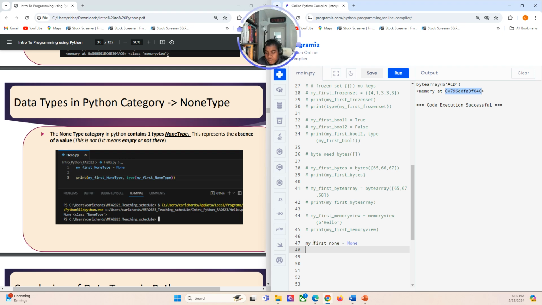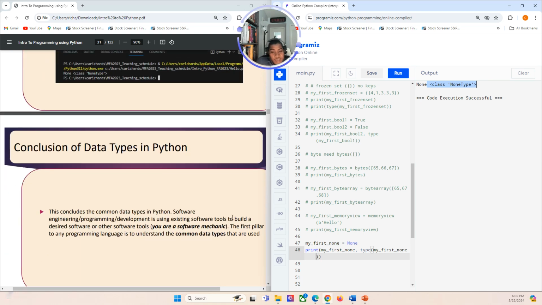If you print my first none, and then follow that by the type of my first none, you'll see here we have None printed and the class NoneType. So that concludes all the data types in Python.